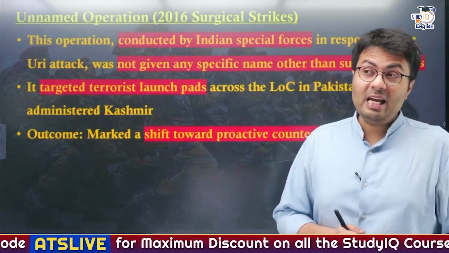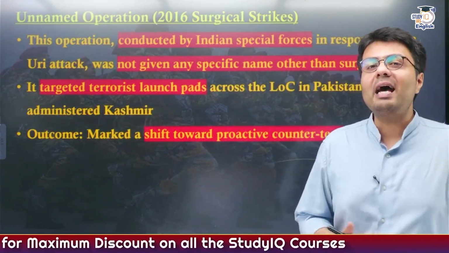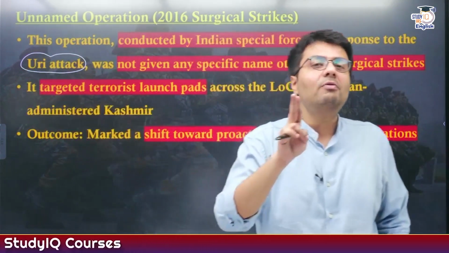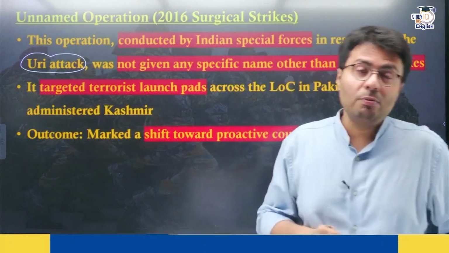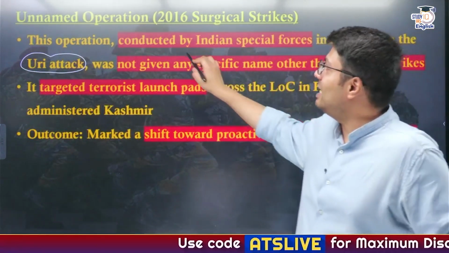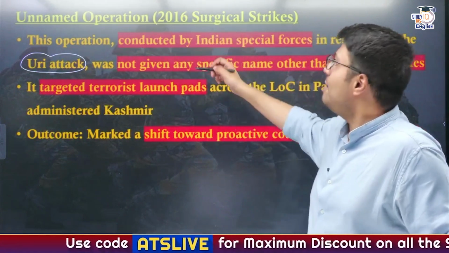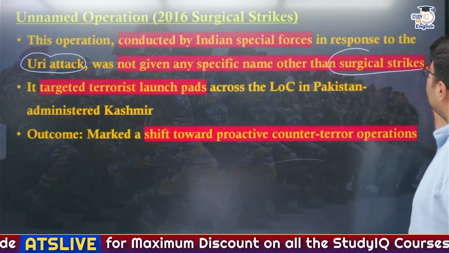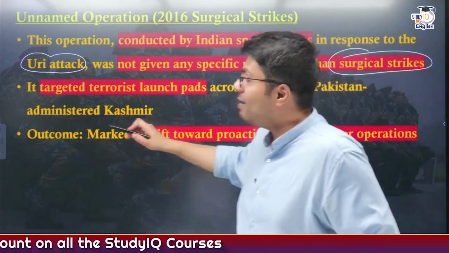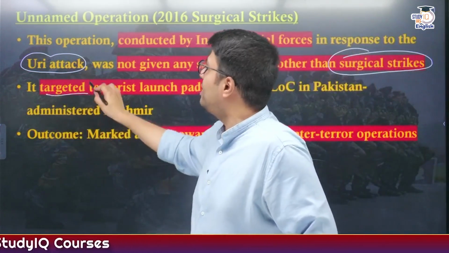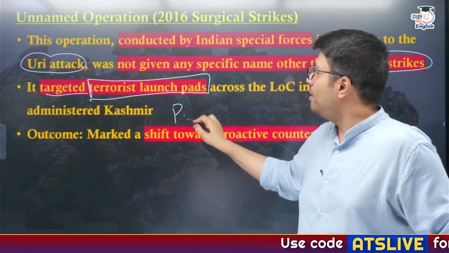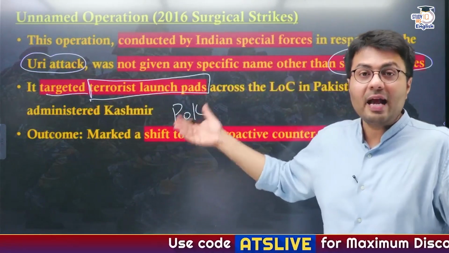2016, and a very horrifying terror attack happened in the Uri base, where soldiers who were sleeping late in the night were attacked by terrorists belonging to Pakistan. Now, in order to avenge these terror attacks, the Indian Army launched an unnamed operation, which more popularly is called a surgical strike. Now, this surgical strike was very important. First of all, why was it called surgical? Because it was a targeted attack on terrorist launch pads which were located in POK regions of Muzaffarabad, like Chakoti, etc.